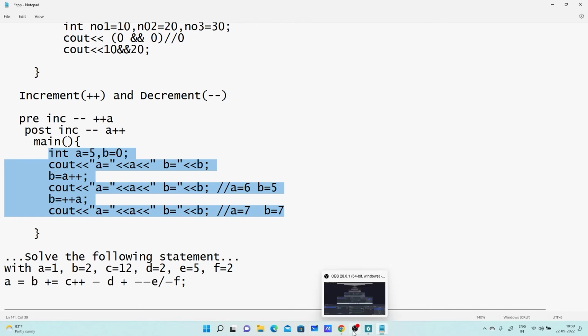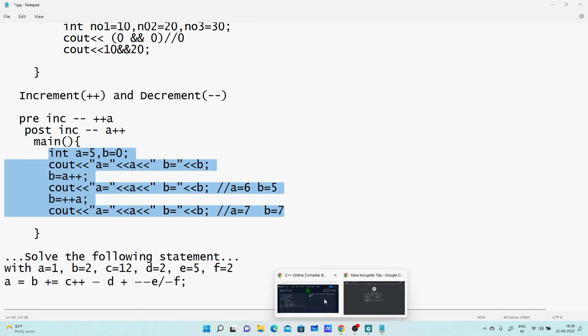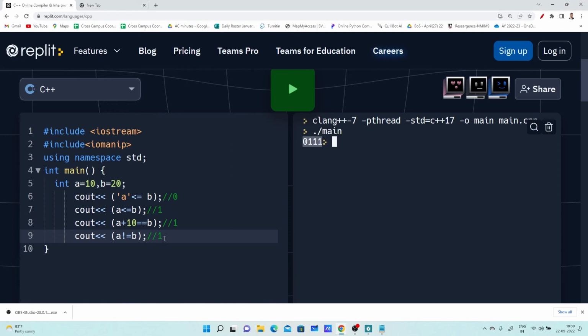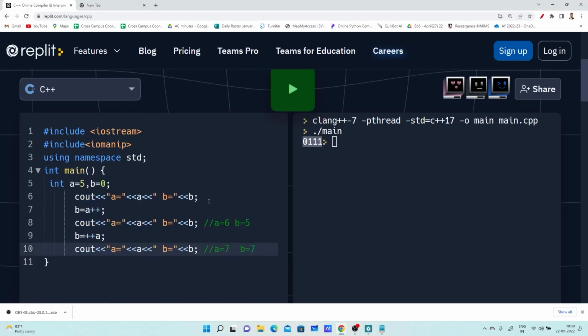Right, so let me run these statements to check whether it is displaying the same output or not. Here I have not written an endl statement, so you can use endl to get the output on a new line. I am avoiding that endl to display it on a new line. So what will be the output? 6 5 7 7 will be the output. Let us run. Sorry, 5 6, A value is 5.